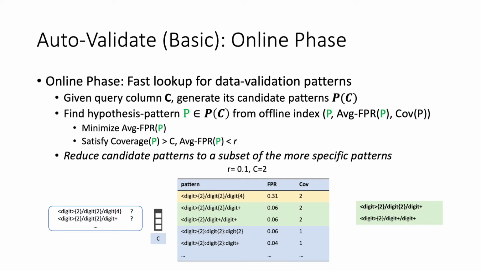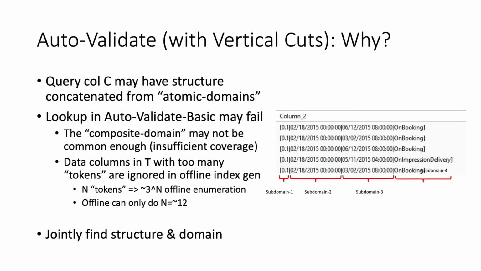This indexing approach reduces our latency for query column C from hours to tens of milliseconds, which makes it possible to do interactive human-in-the-loop verification of suggested rules. By careful examination of the crawling data, we found that data values of some columns have structure concatenated from atomic domains. In such cases, a straightforward lookup using the basic version of AutoValidate may fail due to two reasons.